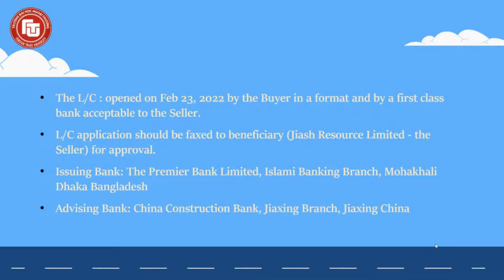The advising bank is China Construction Bank, Jiaxing Branch, Jiaxing, China. In the LC, it is stated that the latest shipping date is May 1, 2022, with the date of expiry being 3 weeks later.